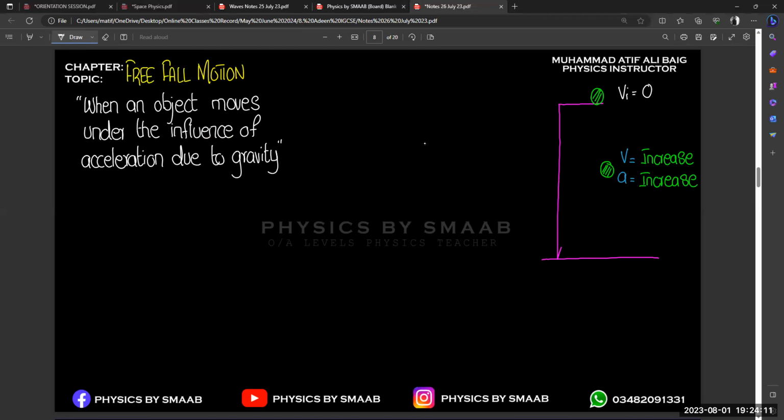So this is the basic concept, because we are not going to write the definition for the exam, because they never ask about the definition of free fall motion.